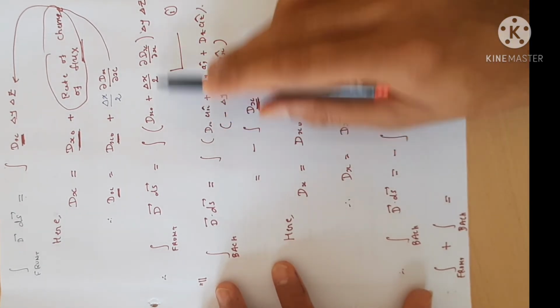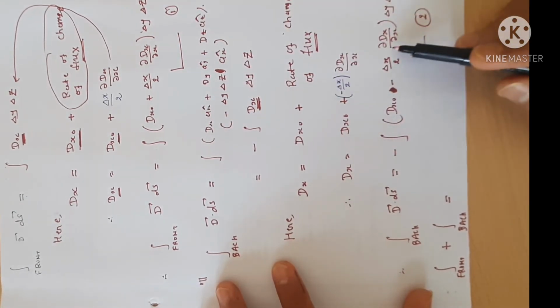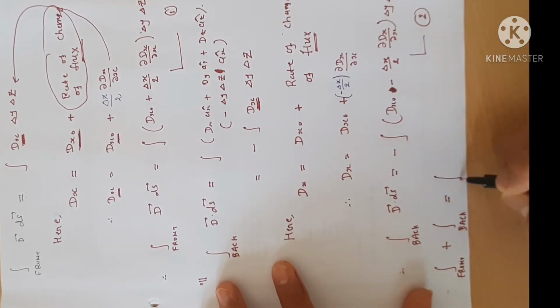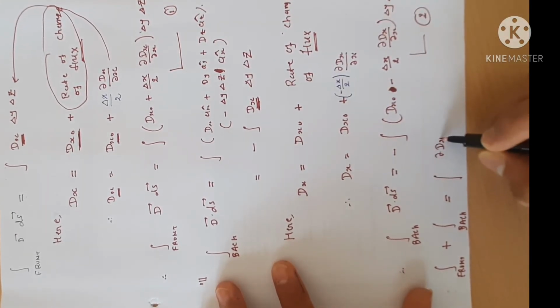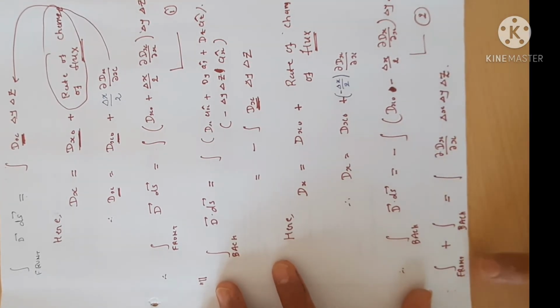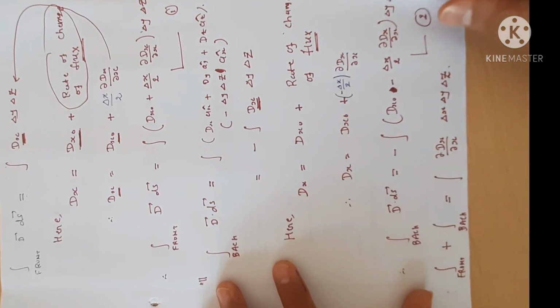The Dx0 delta y delta z terms are cancelled out and the other terms are added. So the resultant answer is integration del Dx by del x, delta x, delta y, delta z.